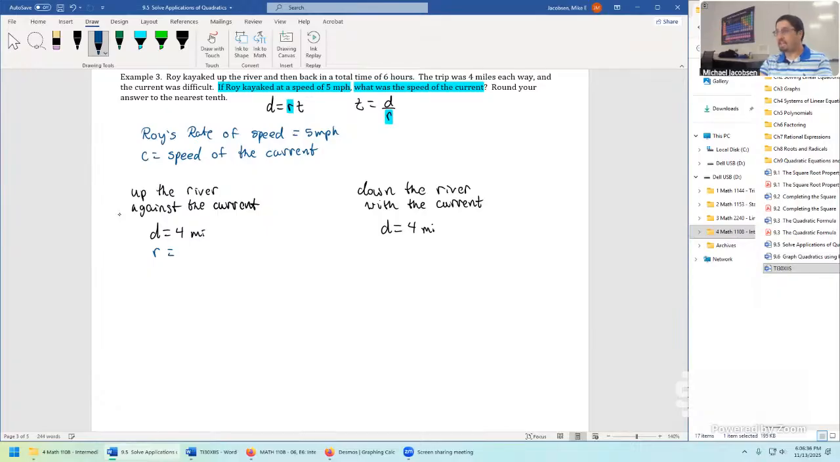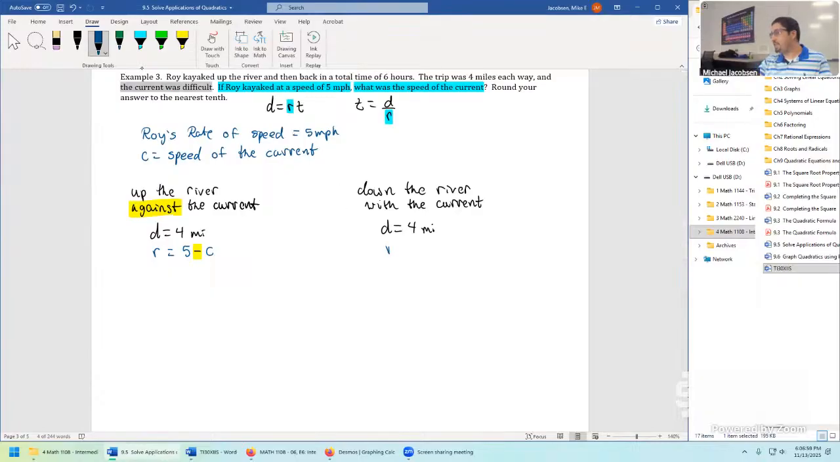So we can use this piece of information to write down the rates in both scenarios. On this one, when we're going against the current, first it's going to be Roy's speed, 5 miles per hour. Then it's going to involve the speed of the current. But for going against the current, here's where we would put in a minus. So Roy's speed has been severely reduced a lot by the sound of it. The current was difficult, the problem tells us kind of cryptically.